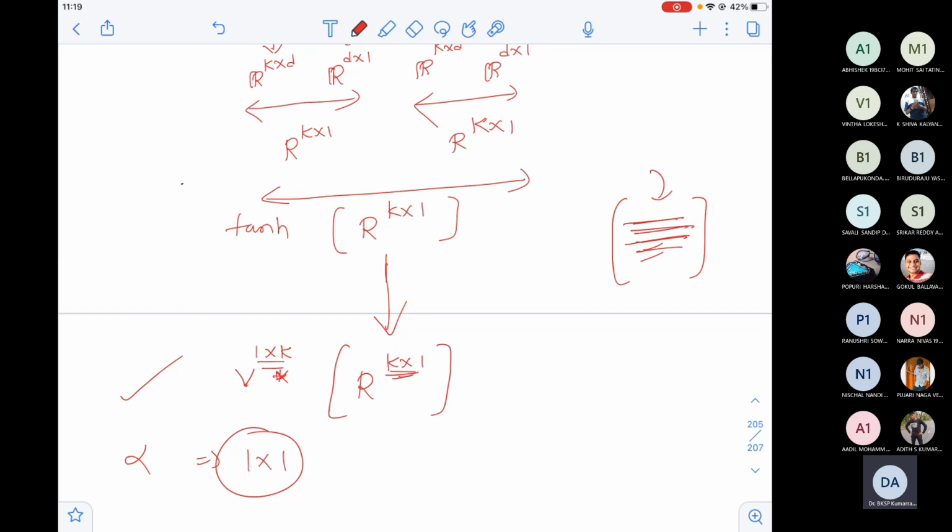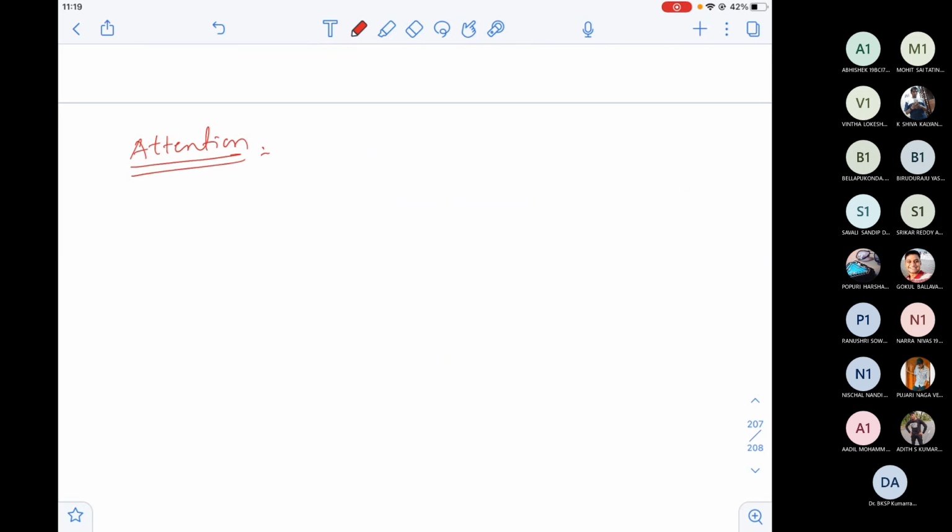Now if I want to summarize the equations for the attention mechanism. Again, what is the input, at least in the context of this example? A Telugu sentence. What is the output? A translated English sentence. Perfectly fine.